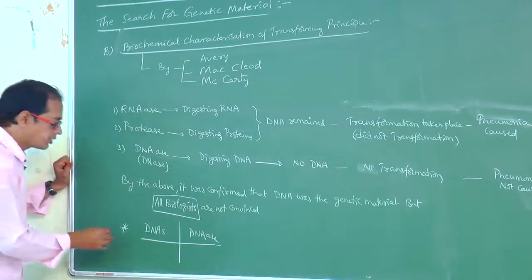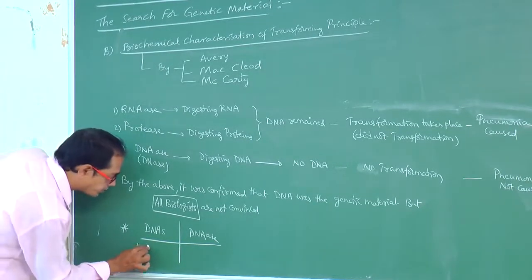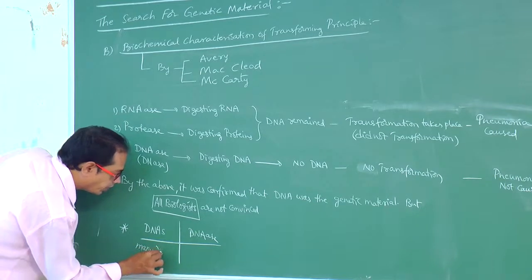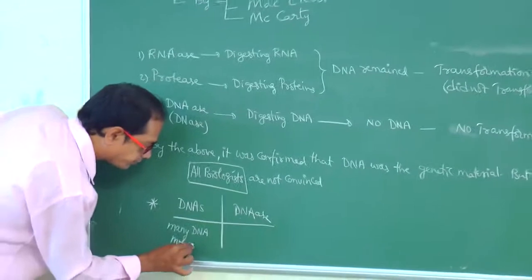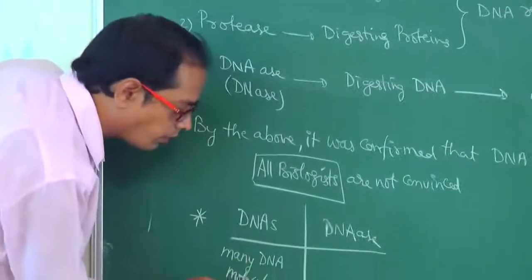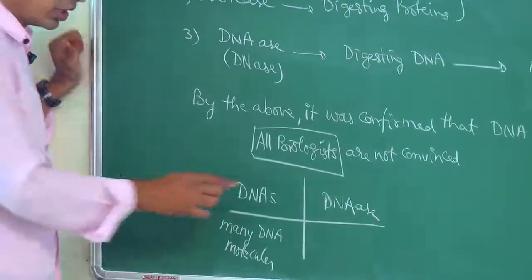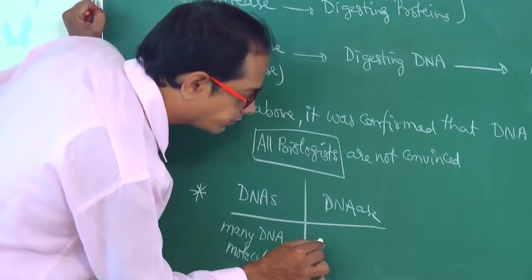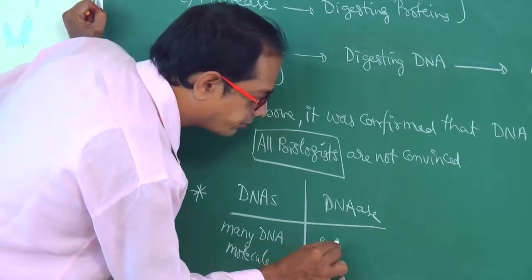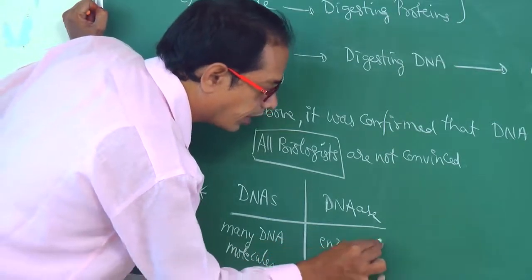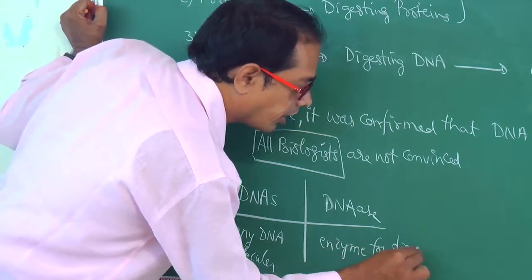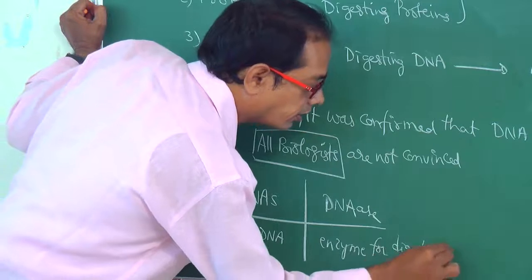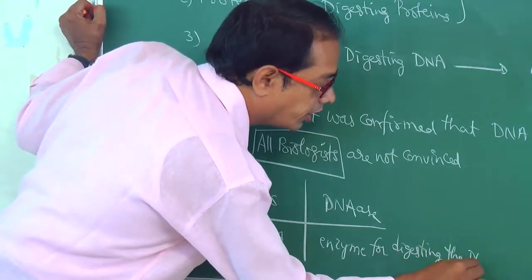DNAs means many DNA molecules, that is the plural form of DNA. DNase means enzyme for digesting the DNA.